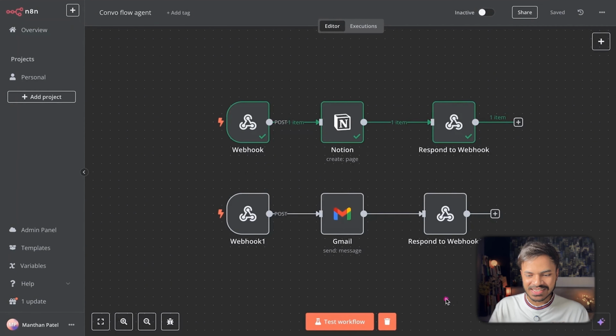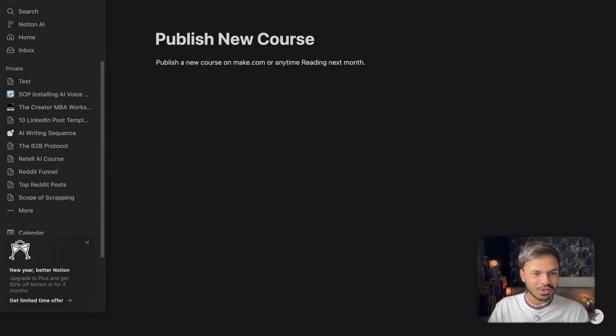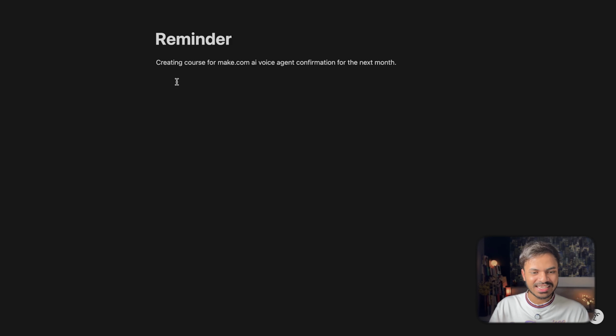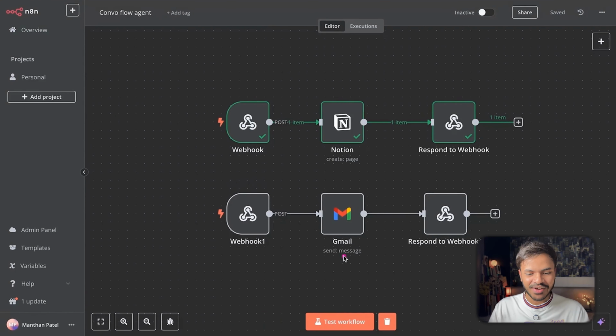Awesome, it has successfully run our workflow and it should add a new Notion page. It should create our Notion page. We can see creating course for make.com. It should add a comma, AI voice agent for the next month. It will do all the restructuring of your text as well as it will create a whole new title for a Notion page.